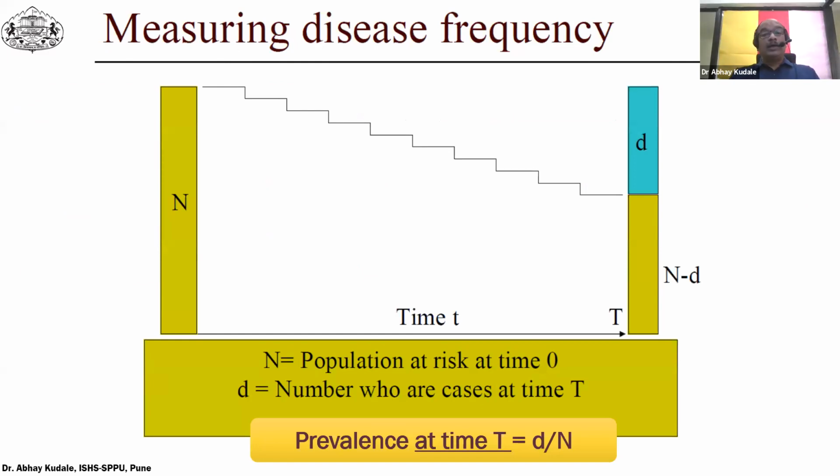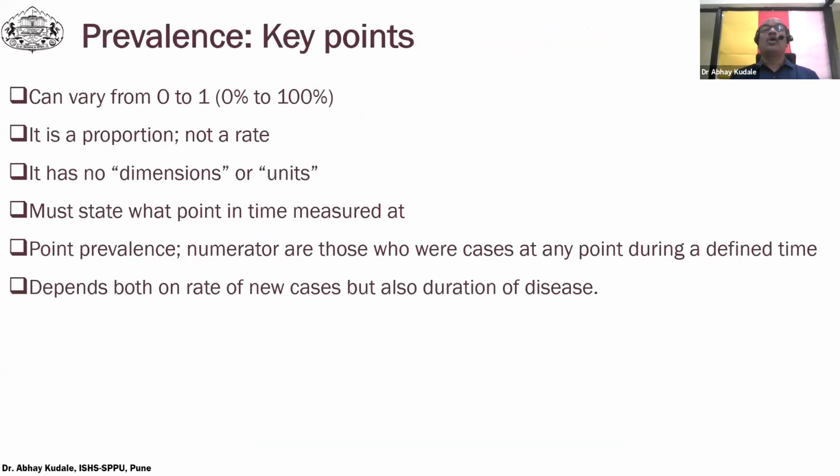Let's move on. What are the key points for us to remember regarding prevalence? Prevalence can vary from 0 to 1. It could be either 0% or 100%. Remember that prevalence is a proportion, it is not a rate. That is why it has no dimensions or units.